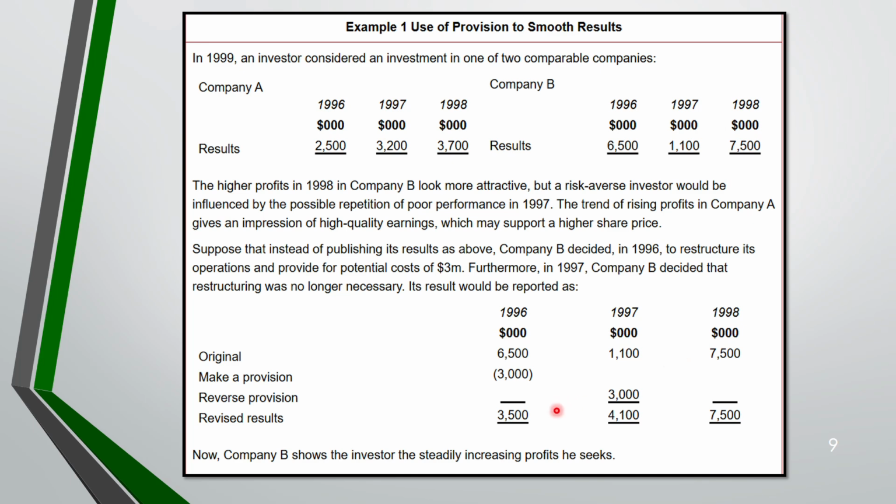So what's happening here now? From 3,500 it is increasing to 4,100. Again it is increasing. So here company B is showing the investor that the profits are steadily increasing, whereas in reality it's not. Why is this profit increasing? Because of your recognition of provision like this. First you are making the provision when you're having a high profit. Then you are reversing the provision when your profit went down. You see? So like this you are smoothing your profit. This is not the correct way of doing it. It's not showing the relevant result.